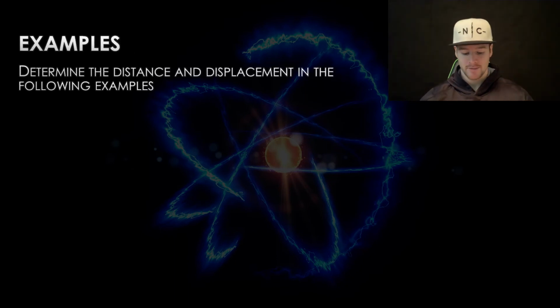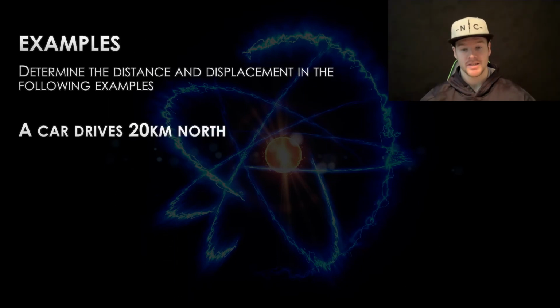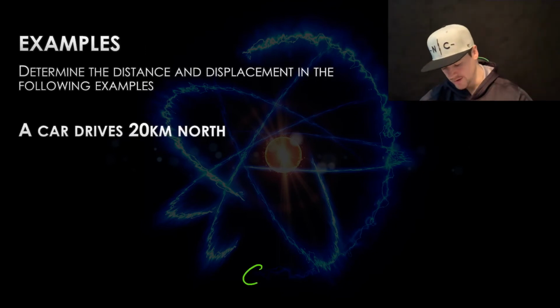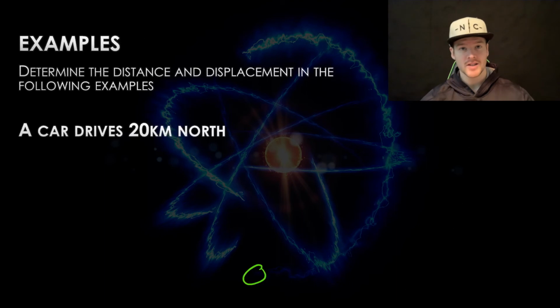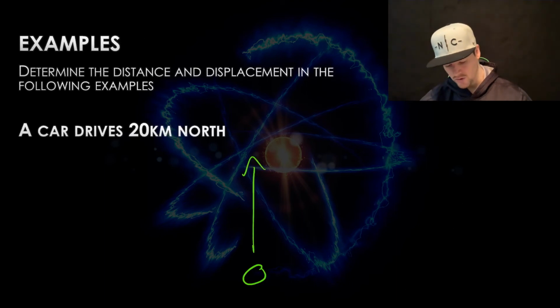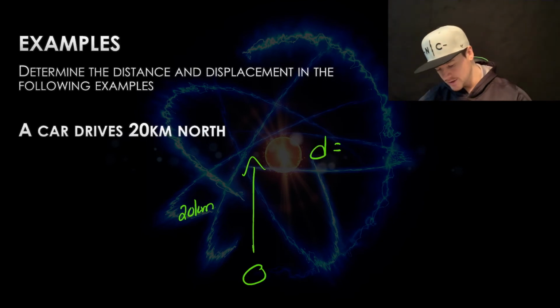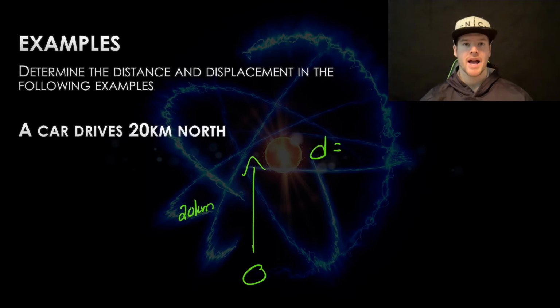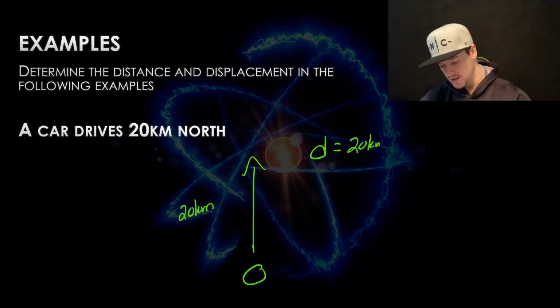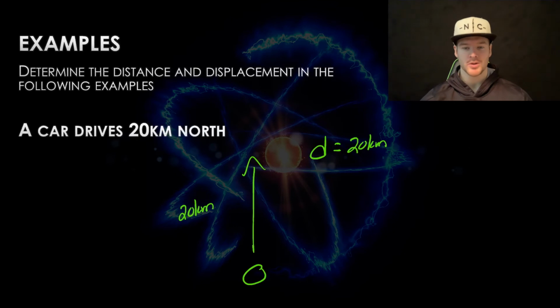So let's look at some examples. Determine the distance and the displacement in the following examples. The first one is a car drives 20 kilometers north. Okay, so it's always good to just draw this out to see what it looks like. This one's pretty simple. Say this circles the car. They drive north 20 kilometers. Okay, everyone's supposed to find the distance. I'm just gonna put D is equal to how far the total length of the route that they traveled, which is 20 kilometers. Not too hard.